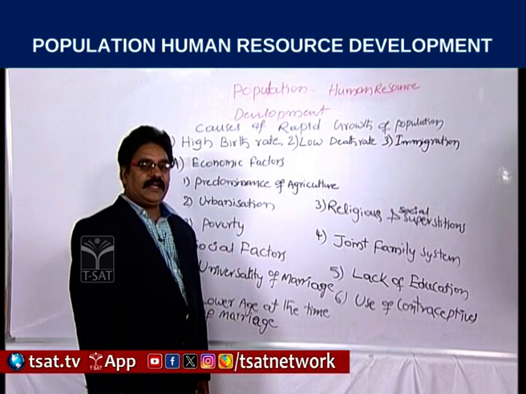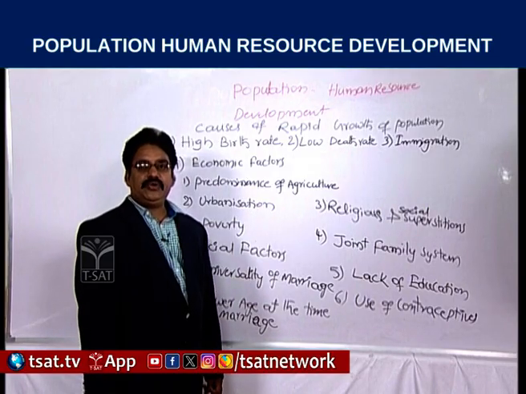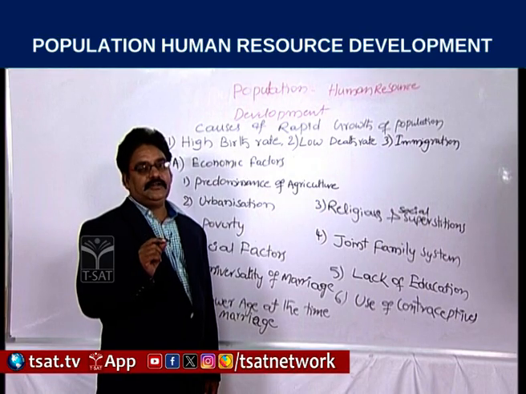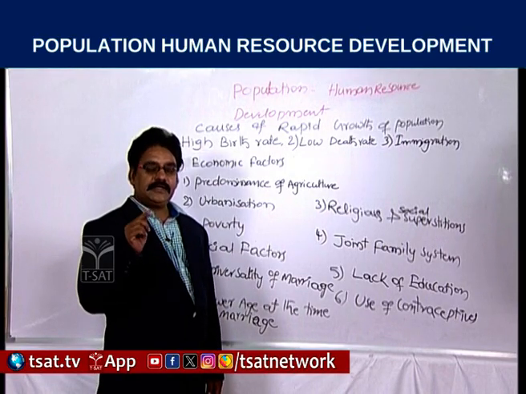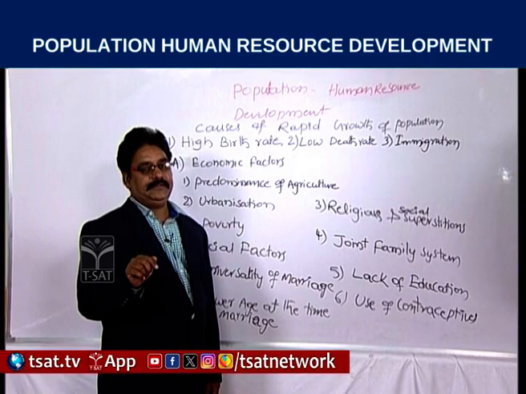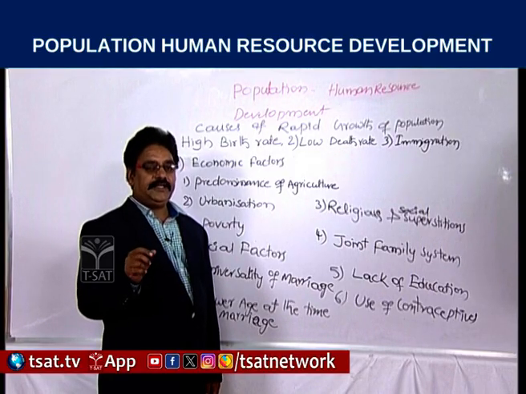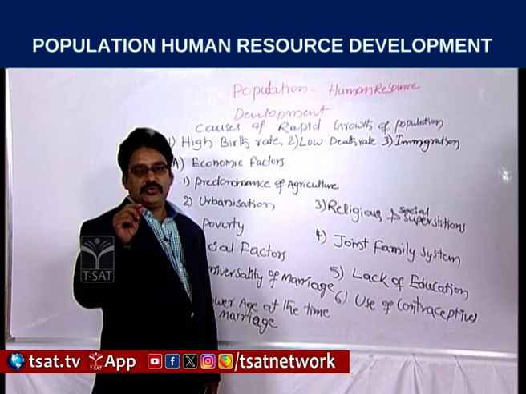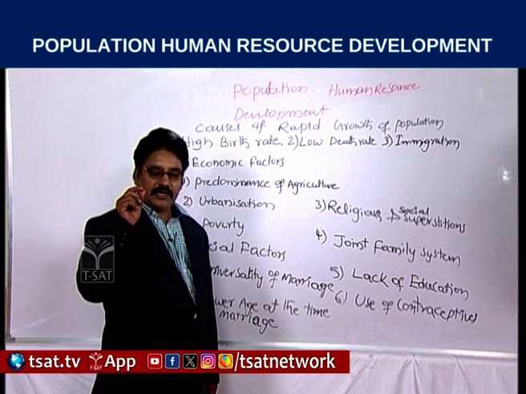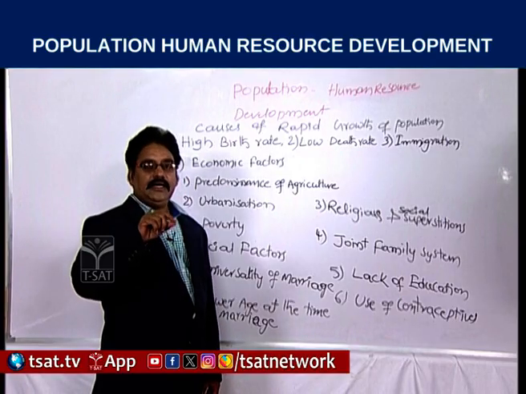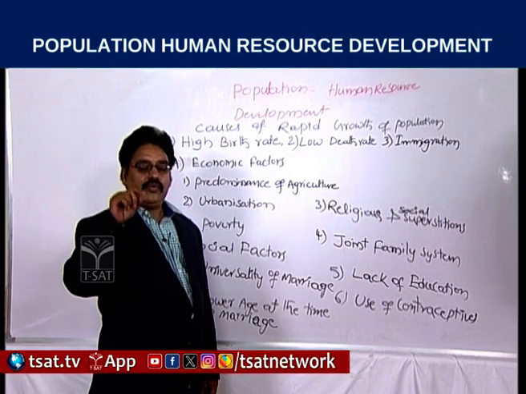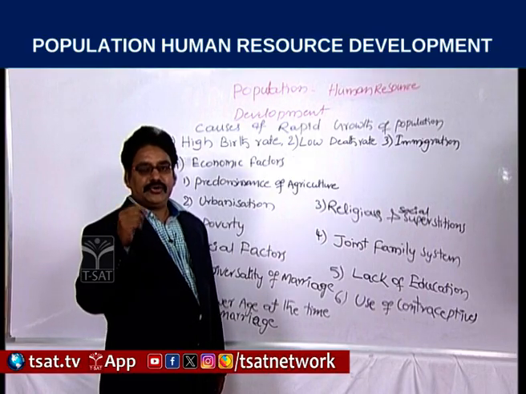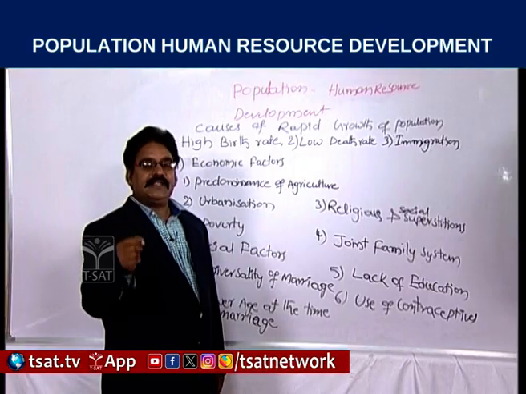Even in one decade, 1911 to 1921, the population declined instead of increasing. It was 25.2 crores in 1911, and declined in 1921 by 2 lakh people.